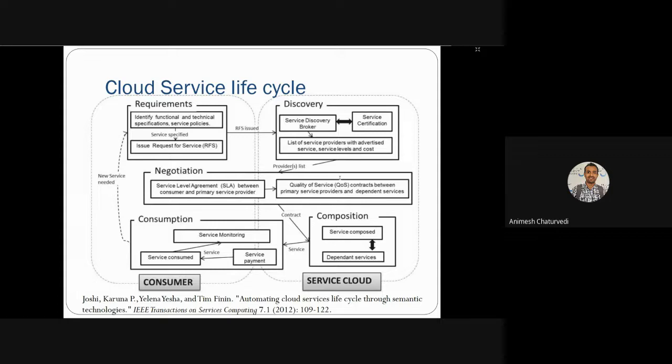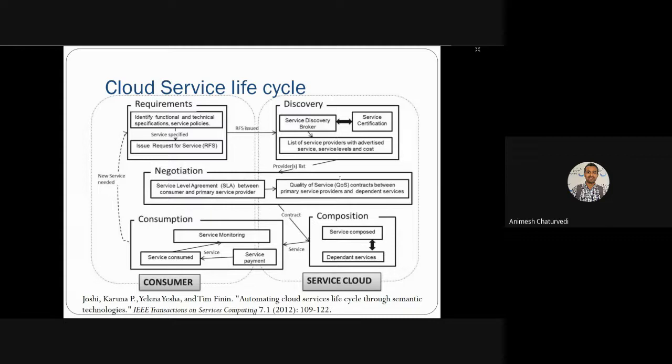The bank sees this as an authorized cloud broker which asks for the payment. Then the payment is released by the bank to that authorized cloud broker. Then this cloud broker returns the payment to the retail market website. So this type of service composition is possible, and various dependent services work together.